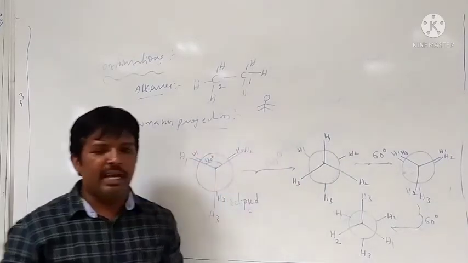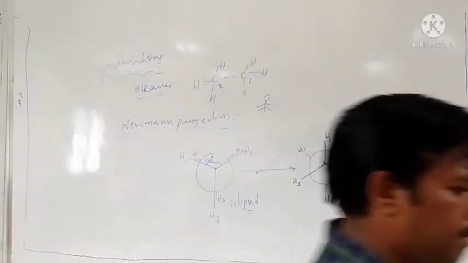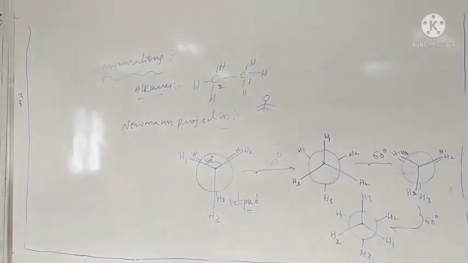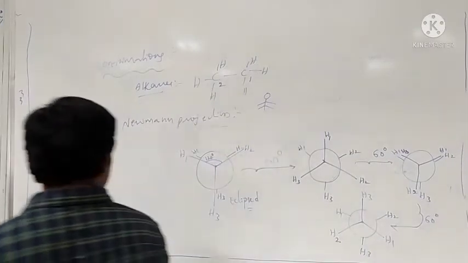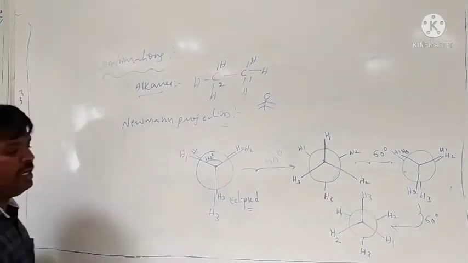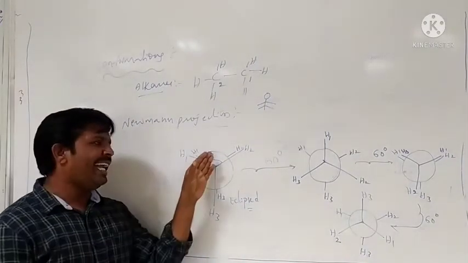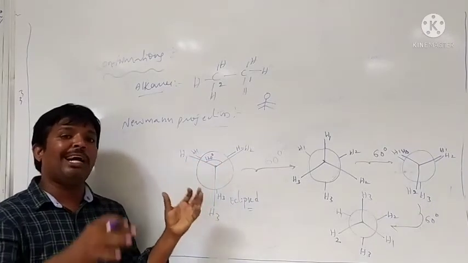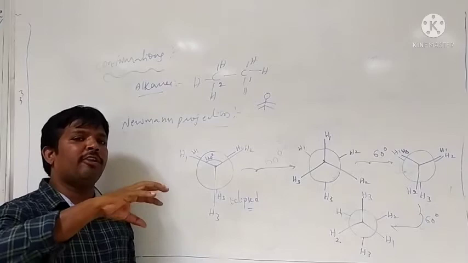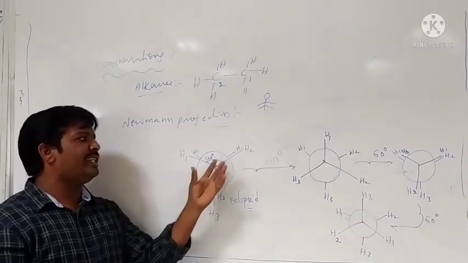That is called eclipsed. In the eclipsed conformation, the back carbon hydrogens and front carbon hydrogens coincide exactly with each other.